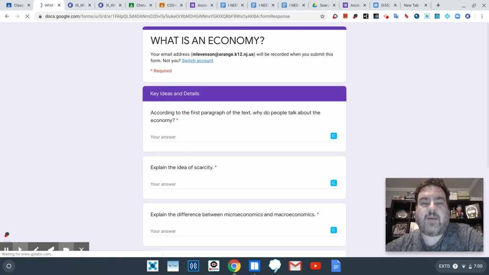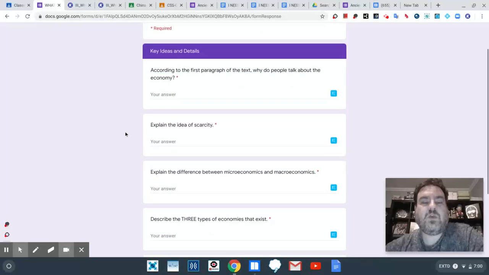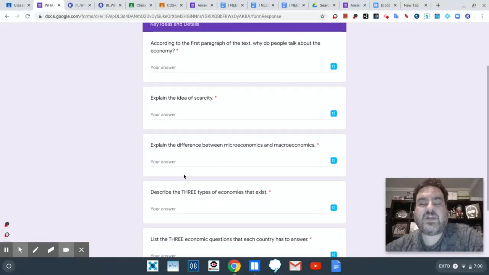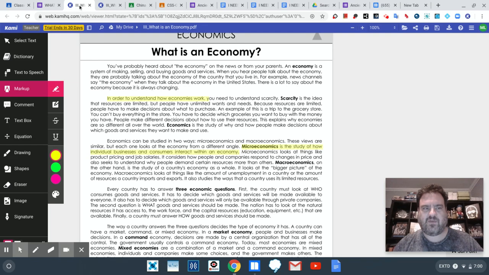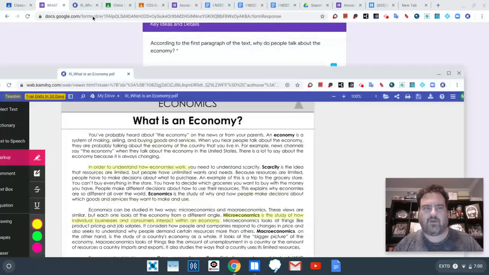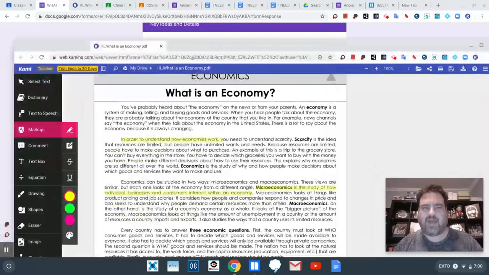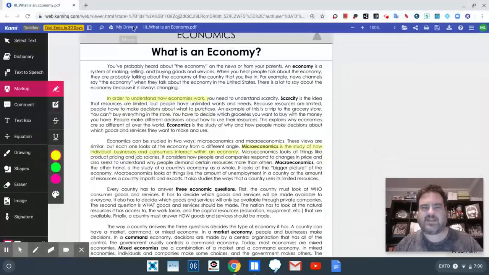Now, here's the problem that I think a lot of you were having, that it seems that a lot of you were having, is that you read it and then you answered the questions without looking back at the document. Have that document open. I'm going to give you a little trick here to use. You can actually pull this. Now I'm going to hold down my mouse pad with one finger, and then I'm going to pull this out of that tab. So now it is a separate page.